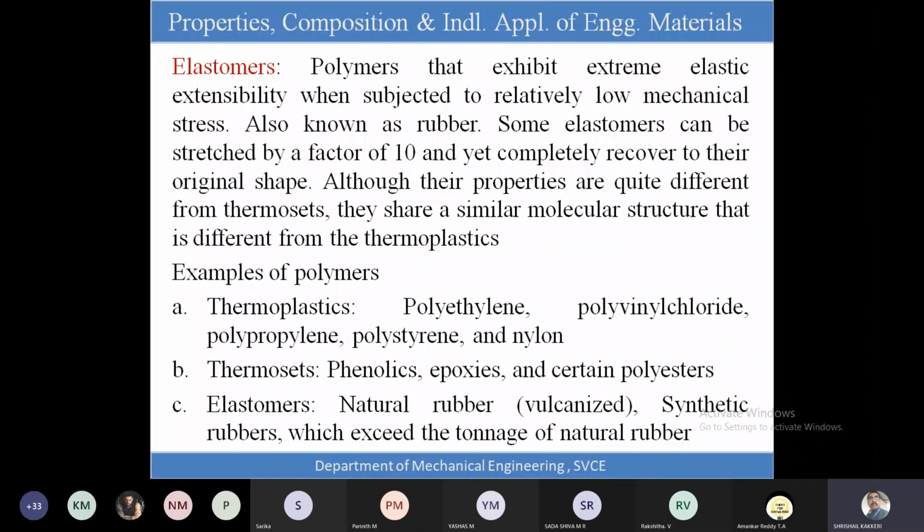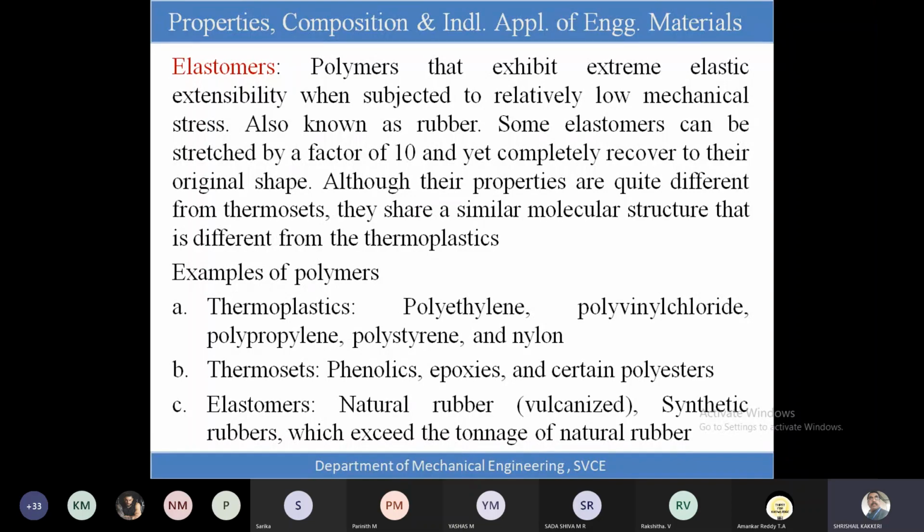Now let me come to the elastomers. Even super elastic materials are available, but those are not in the scope of our study. These metals can be stretched just like rubber without breaking, even to a hair-like structure of 0.5 mm, and we can extrude them without breaking. Those are called super elastic materials.